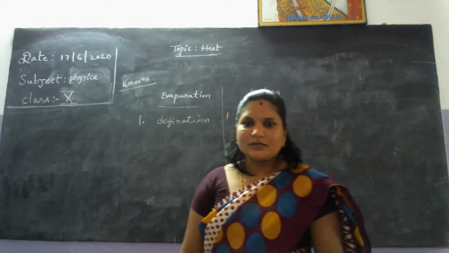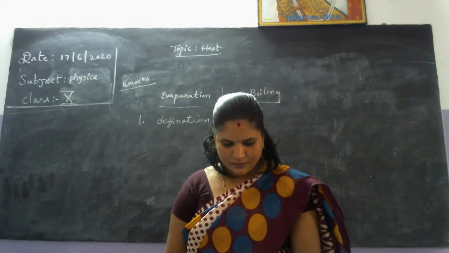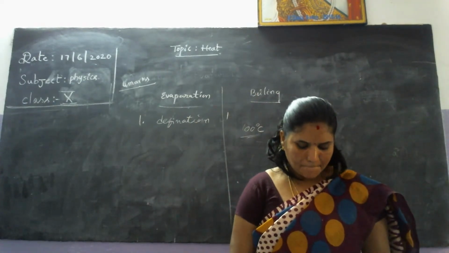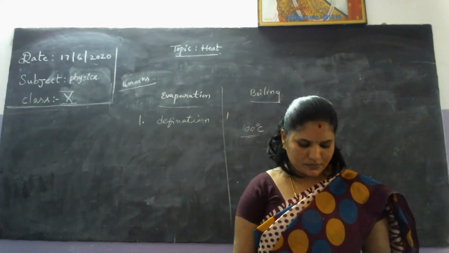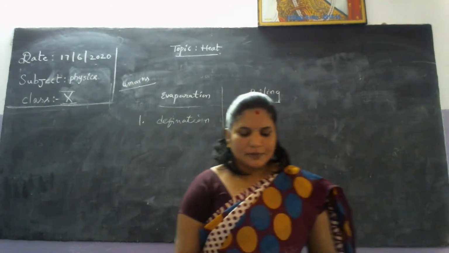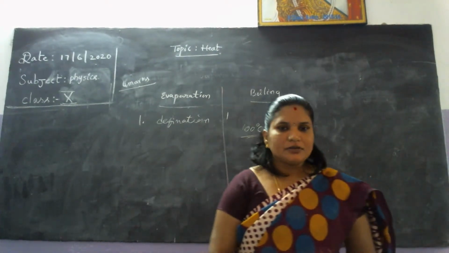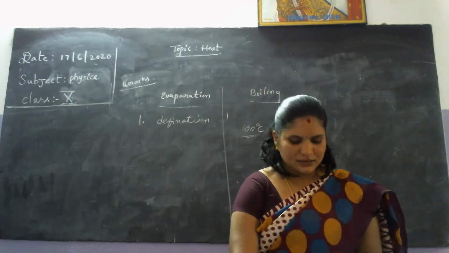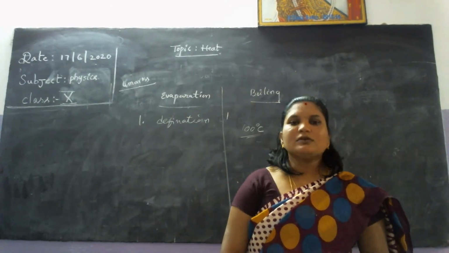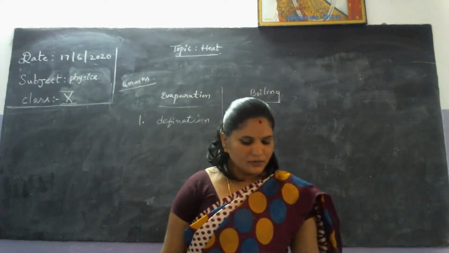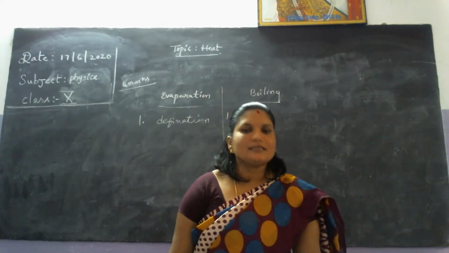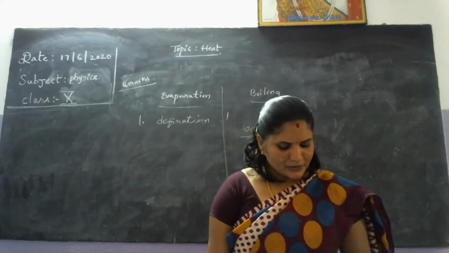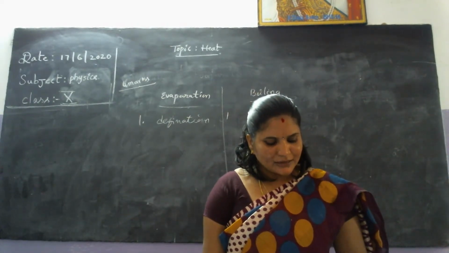I have given some questions for your assignment. Specific heat, today the chapter will be completed. Some questions to convert Kelvin scale to Celsius scale, and Celsius scale to Kelvin scale. Again, what happens to the water when a wet cloth dries?